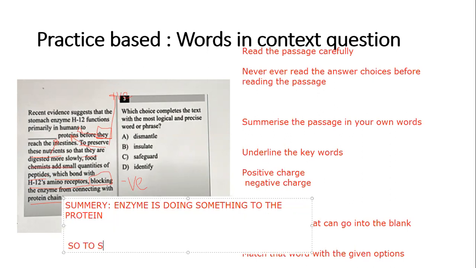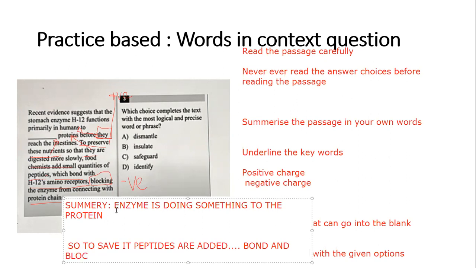So to save it, peptides are added. Now, what are the peptides doing? The peptides actually block the enzyme, right? They bond and block. Correct? What? The enzyme. Therefore, and the protein is saved.